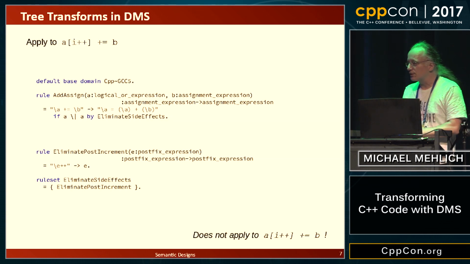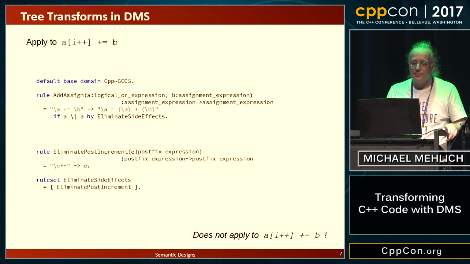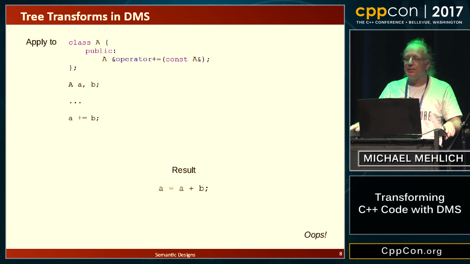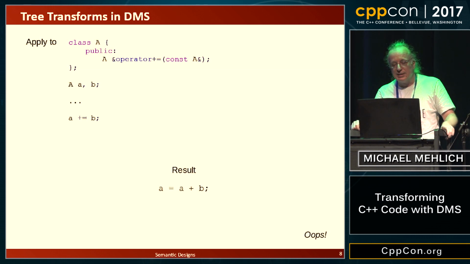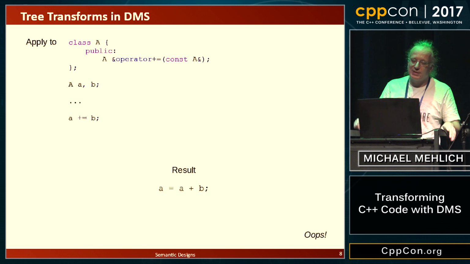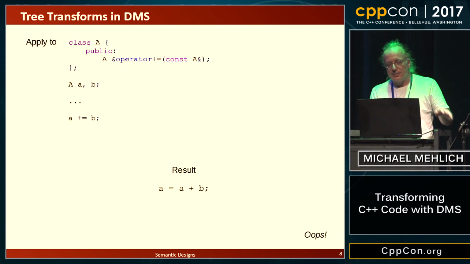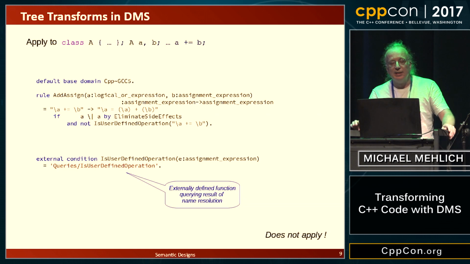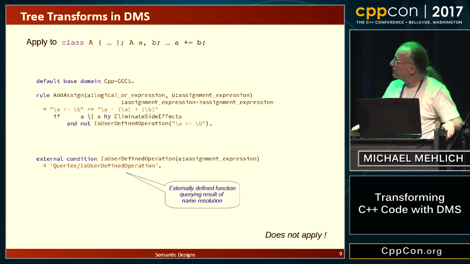So if we were just dealing with C, we would be done now. Unfortunately, it's C++, and it has some more problems for us. For example, we might have defined a plus equal operator for our special class, but we didn't bother with a plus, and we cannot rewrite it, or our plus has different semantics, and we cannot apply our rewrite. So we actually have to prevent the rule from applying when we have a user-defined operator. We do that by adding another condition.